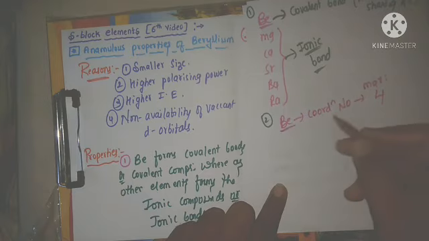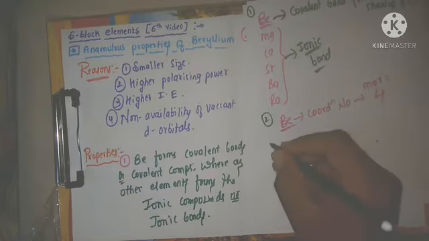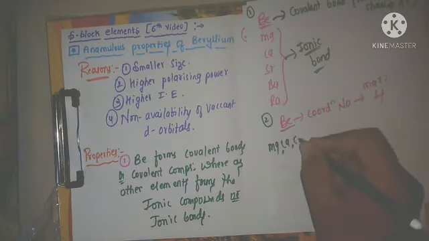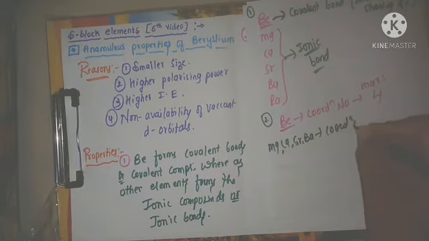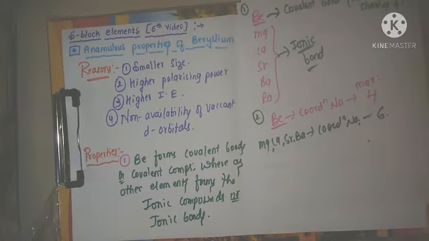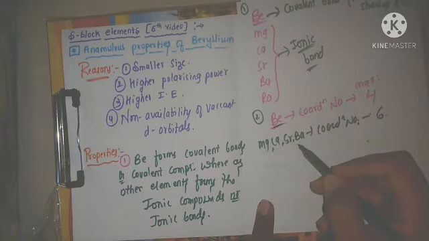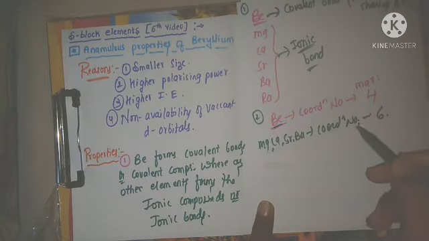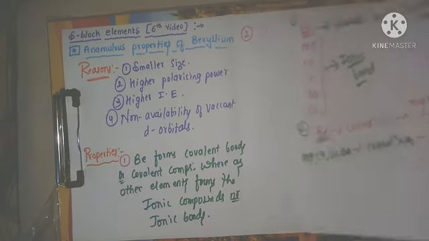Whereas other members, magnesium, calcium, strontium, barium, etc., have coordination number up to 6, maximum 6. This is another anomalous property of beryllium. That is what I am writing here.